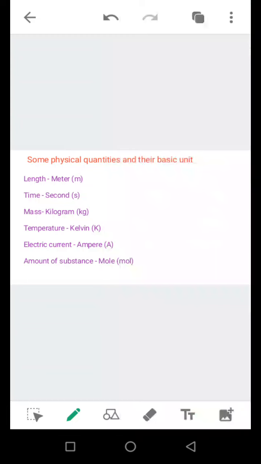This slide contains some common physical quantities and their basic units. So here you get to know the basic unit of the common quantities that we have. The first one is the length. The basic unit for length is meter.